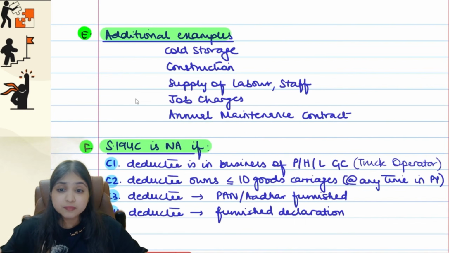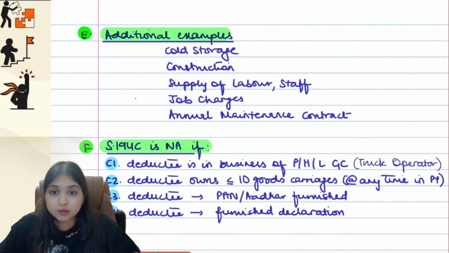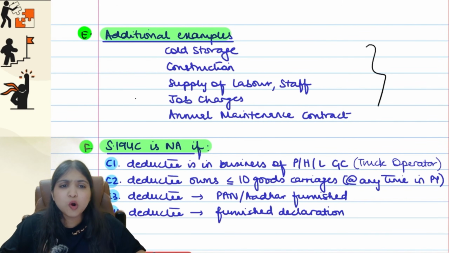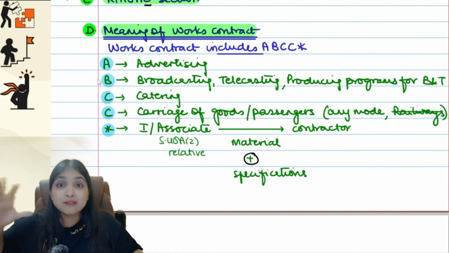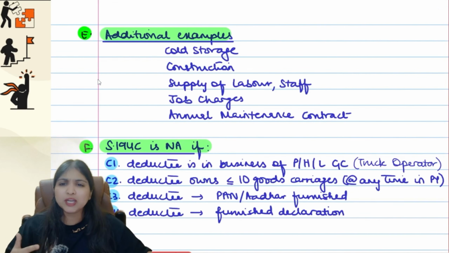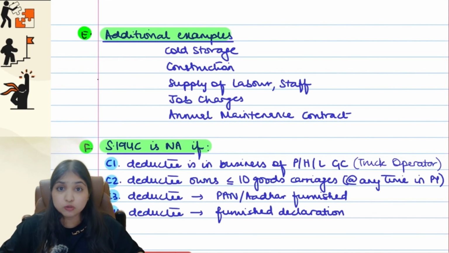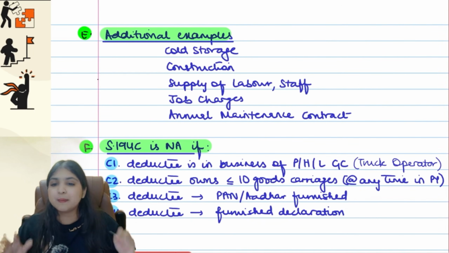Okay guys. Then listen, I have some more examples of works contract. Even cold storage will come under works contract. Construction will come under works contract. Supplying labor, supplying staff, job charges, annual maintenance contract. Now you will ask that, ma'am, all of this is not in the definition. That's what I'm telling you. In these definitions, we are giving only 5 examples. We are not saying that works contract is only these 5 things. Whatever we generally mean by works contract, like cold storage, construction, supplying labor and staff, job charges, annual maintenance contract, all these will anyways come under works contract.